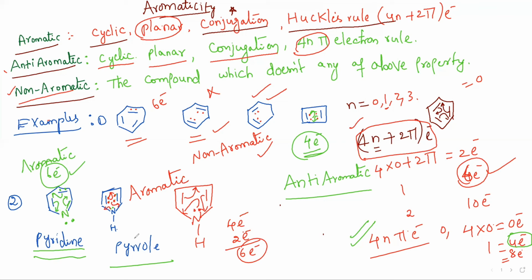See, one more very important point we have to understand here. In pyridine, this lone pair of electrons is not involved in conjugation, but in pyrrole, the nitrogen lone pair is involved in conjugation. That's the reason pyridine is considered a good base compared to pyrrole. So this is acting as a good base, because what is a base? The lone pair of electrons ready to donate to an outside species. That's the reason this is also called a Lewis base. Hope it is clear.